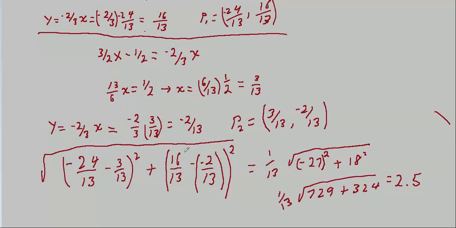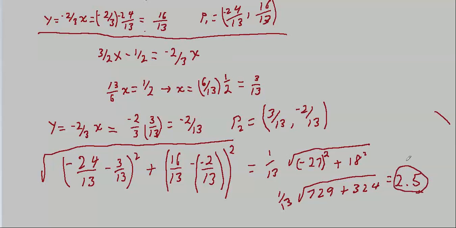Pardon me, 16 minus a minus 2 is 18. And we're going to square it and take the square root. This number here is like 1035, I think. I forget what the square root of that is, and when we divide by 13, we get 2.5 as our distance between the two lines.